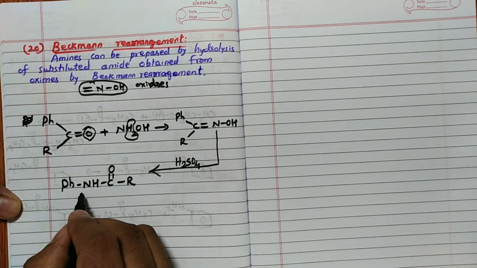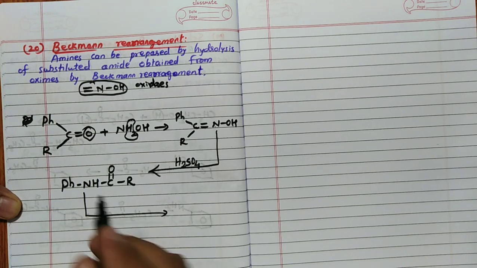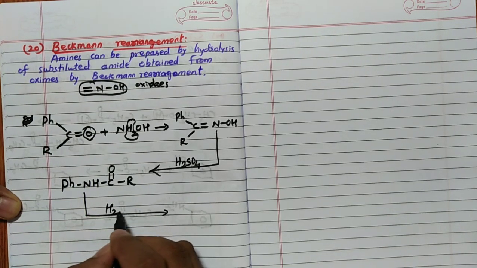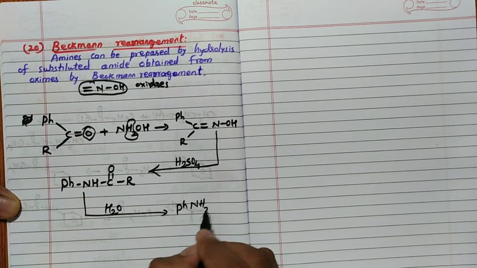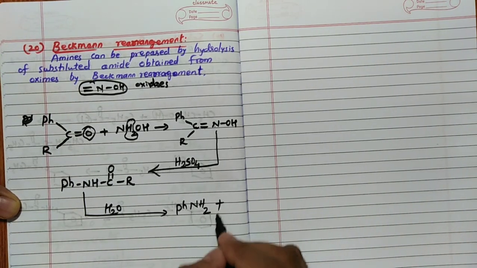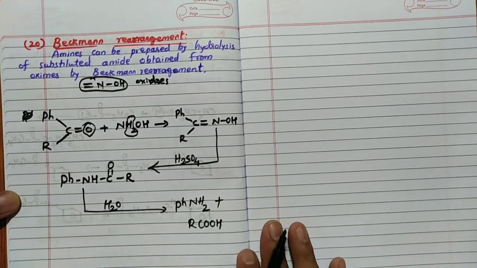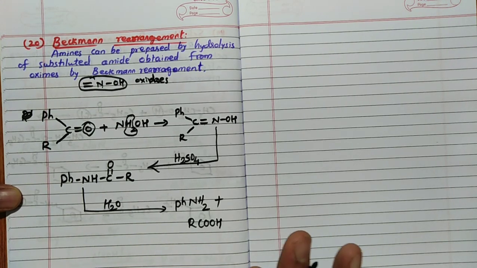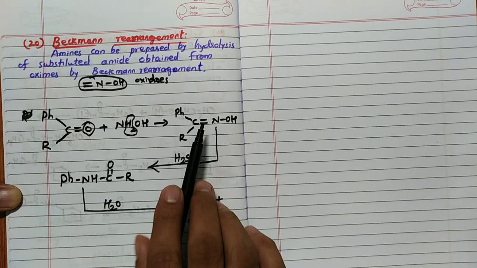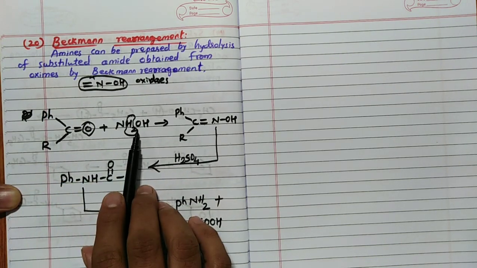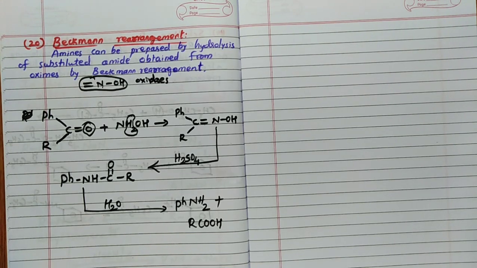So now further what happens is, this one will give you, after hydrolysis, PhNH2, that is aniline, plus RCOOH. Very simple reaction. Beckmann rearrangement is nothing but preparation of amines from substituted amides, which is obtained from oxime. Oxime is obtained from carbonyl compound reacting with hydroxylamine NH2OH. This reaction is called Beckmann rearrangement.